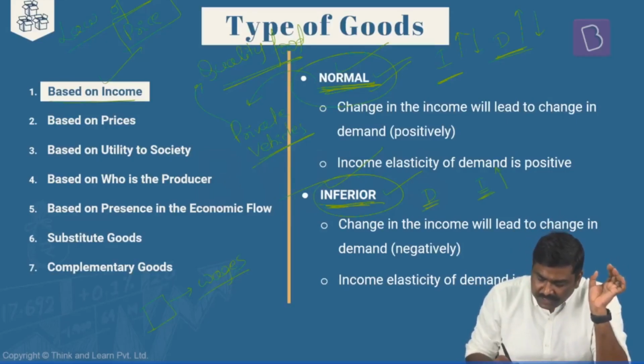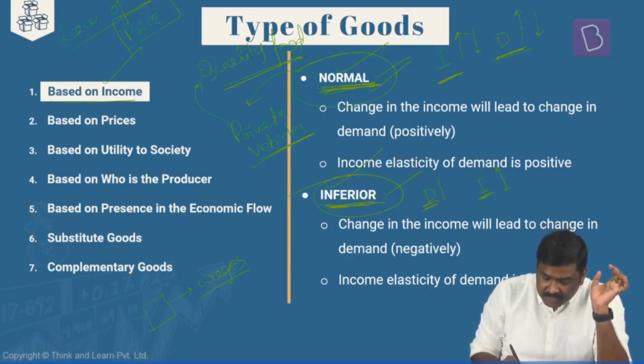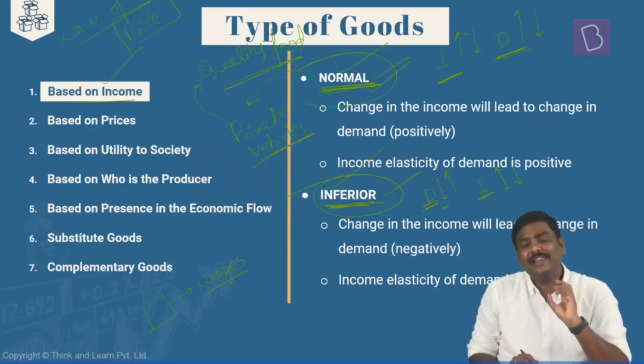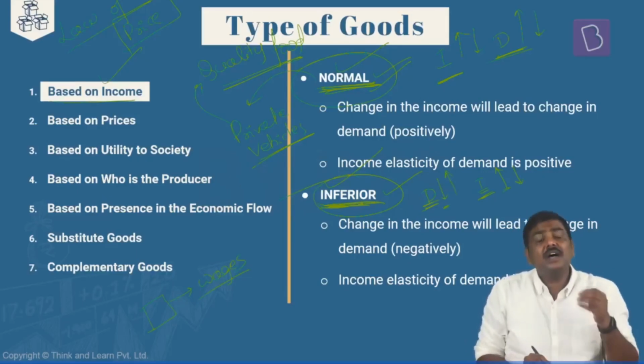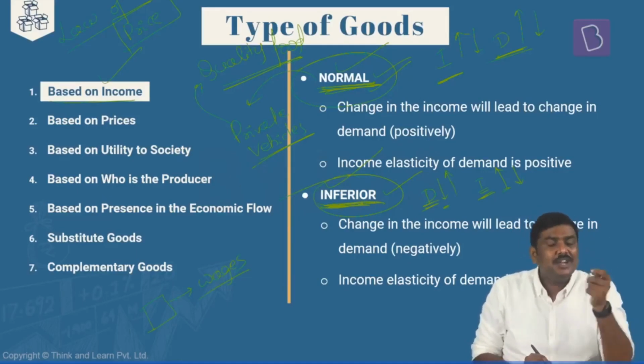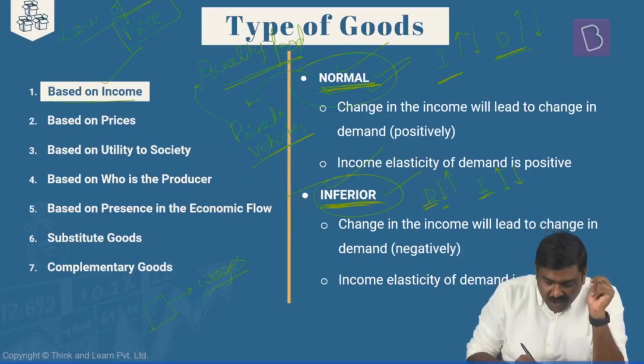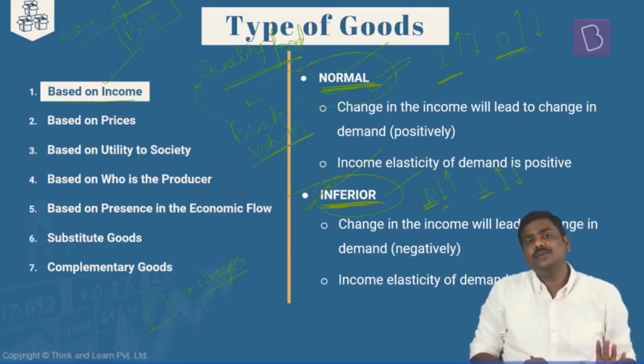If the income of a person increases, the demand for such goods will decrease. If the income of the person decreases, the demand for such goods will increase. Such types of goods are called inferior goods. Generally, low quality food grains or low quality rice, public transportation, etc. are examples of inferior goods.